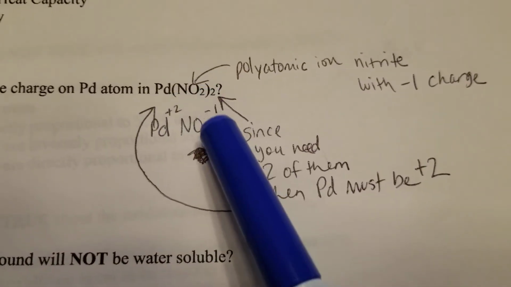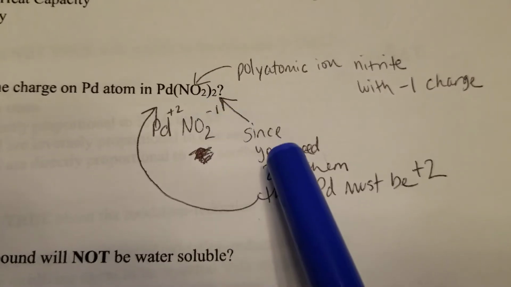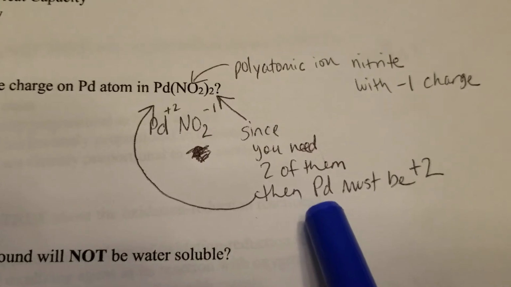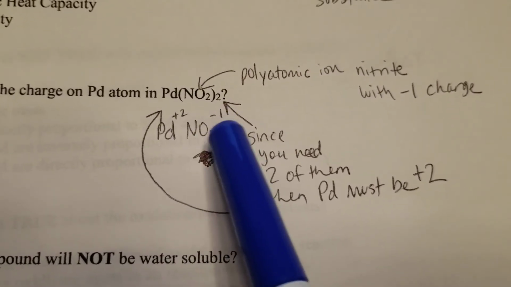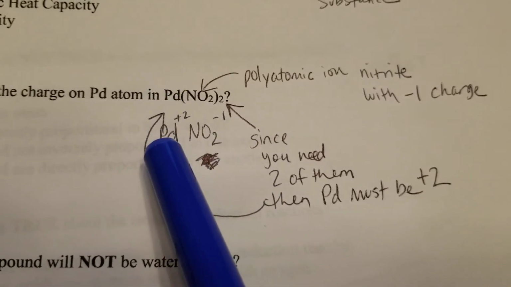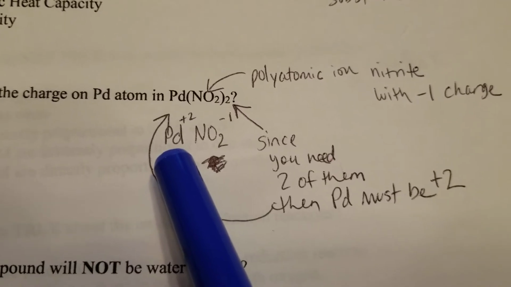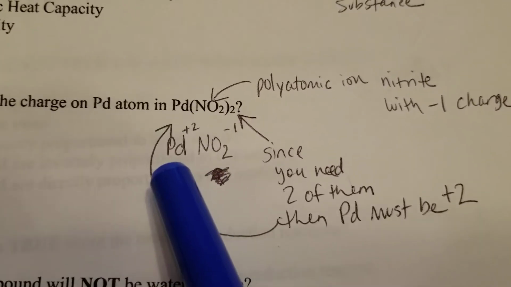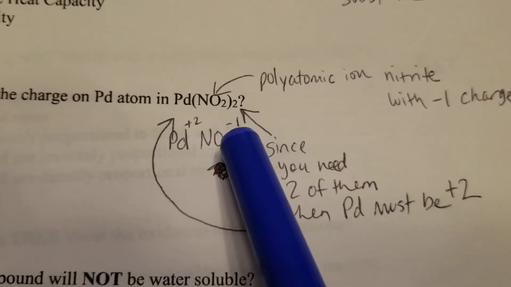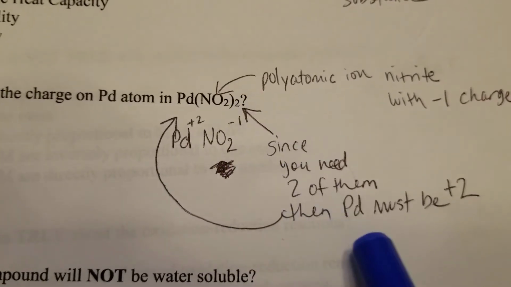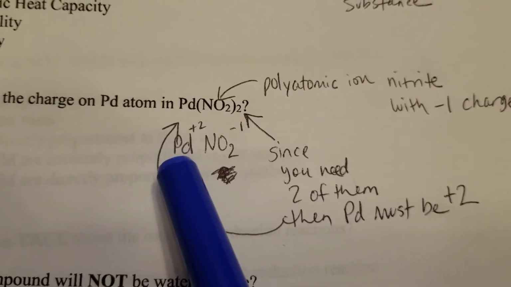So here I have NO2 with a -1 charge. Notice that there's 2 of them. Since you're going to need 2 of them, you need to find out, okay, so if I need 2 -1s, what's the charge of Pd? Okay, again, what's Pd? Pd is a transition metal. It's in the middle. You can't tell what it is. But since you know that this is -1 and there's 2 of them, then Pd, in order to cancel, has to be +2, right?